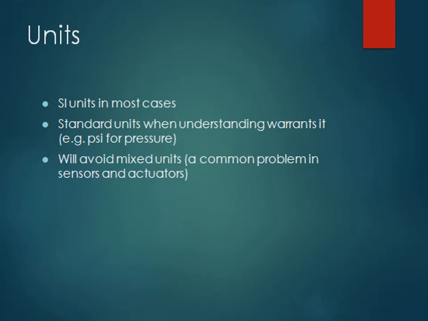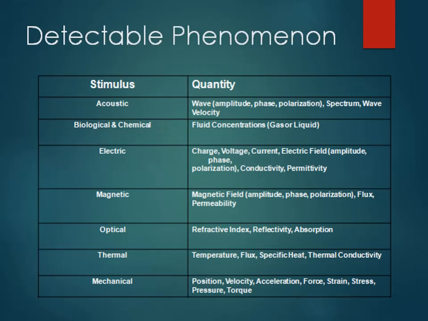Then we talk about the units. So mostly SI units are preferred everywhere, and there are some standard units when there is an understanding of warranties, like PSI for pressure. PSI means pounds per square inch for pressure measurement. We generally avoid the mixing of units, but there is an issue regarding sensors and actuators.